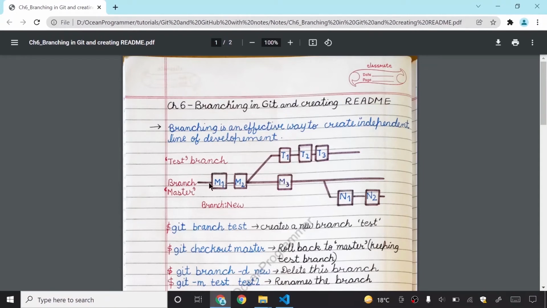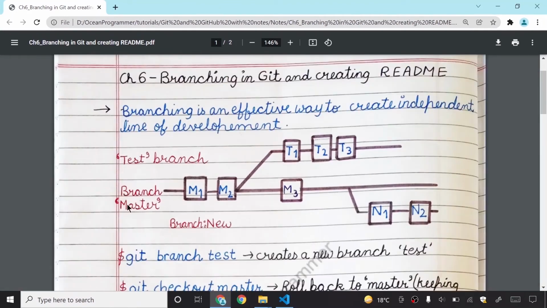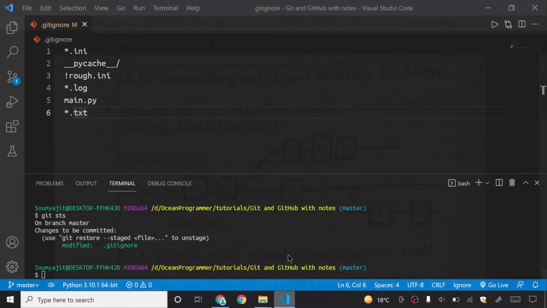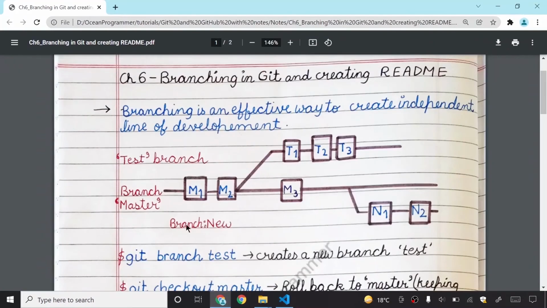So what is this? See, for example, I am in the master branch. By default it is the master branch only, you can see here. In the master branch, if I create a new commit with the name m1, okay, I have created. Then after further development, I create another commit, m2. What I want is, for example, a new feature to be added and to test my application, but at the same time I also want to do some other development, and also test another framework. So I can use branching at that time.